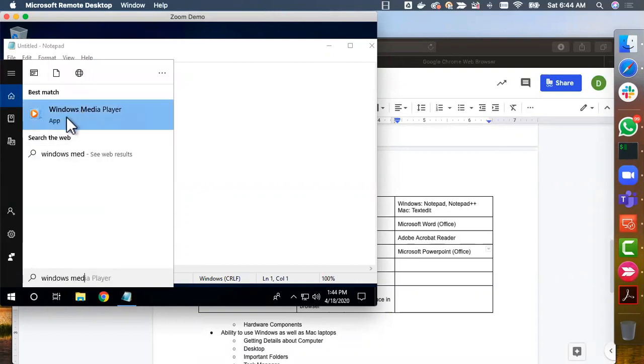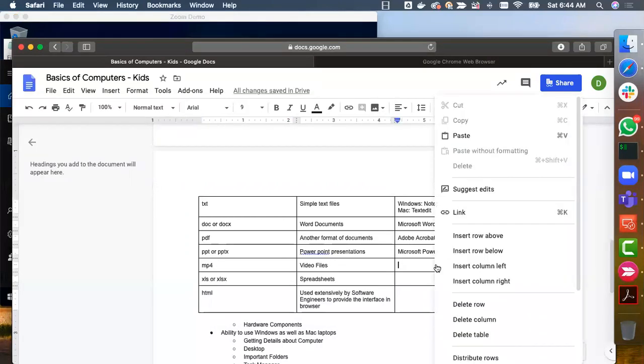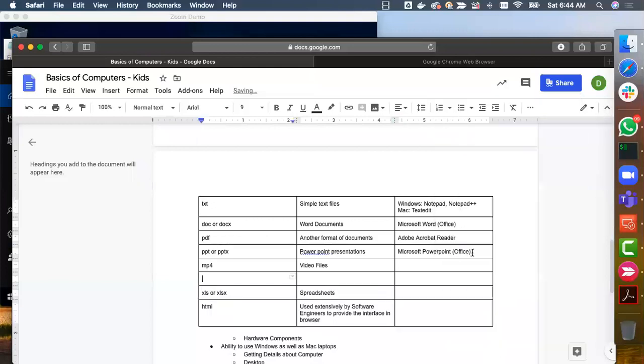You see Windows Media Player is already available. Okay, so when it comes to extensions with respect to video files, on top of MP4, the other popular ones are WMV. So let me insert one more row here, WMV.